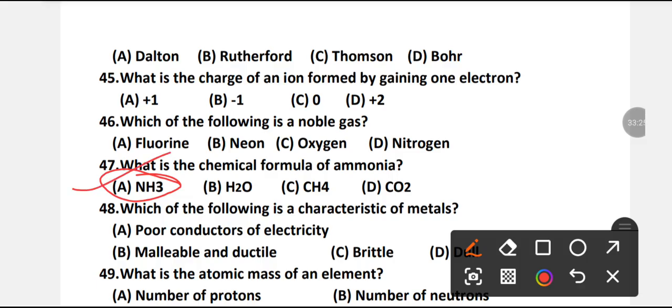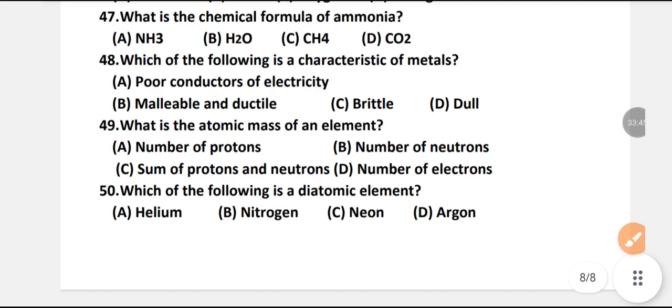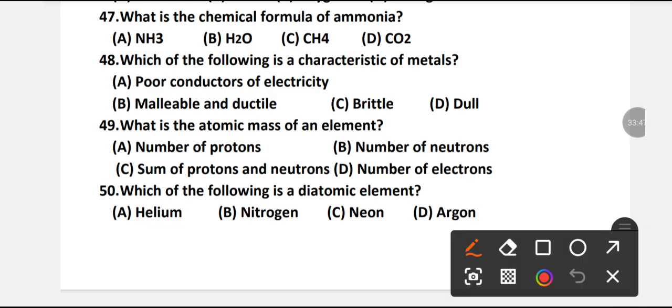Which of the following is a characteristic of metals? Poor conductors of electricity, malleable and ductile, brittle, or dull? Which option is right? B is the right option. Malleable and ductile.